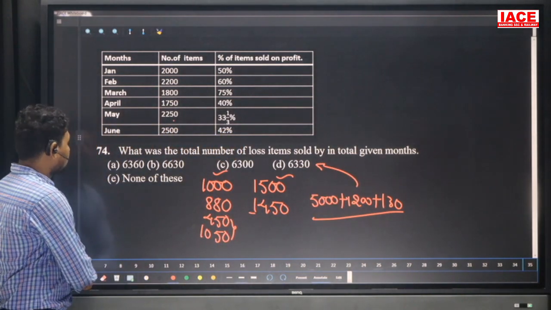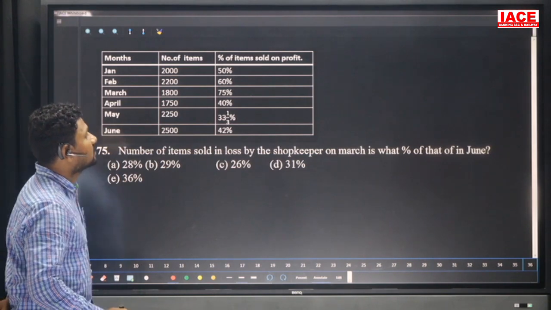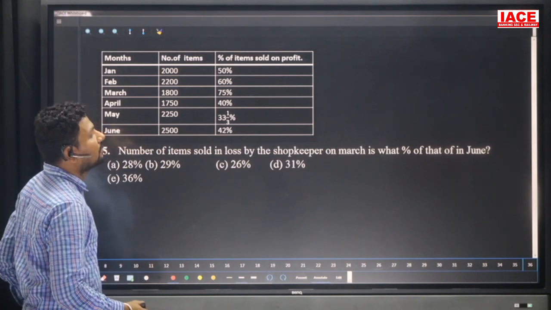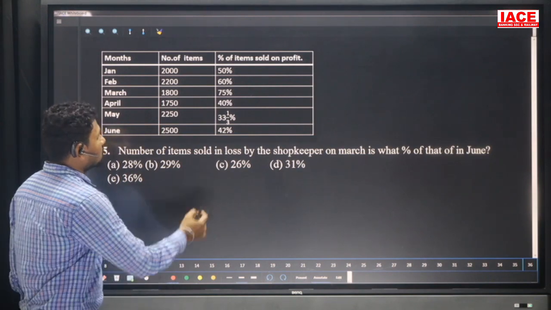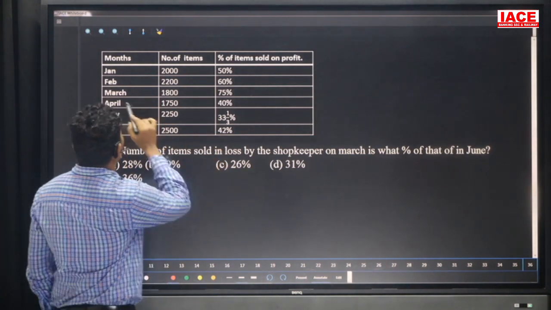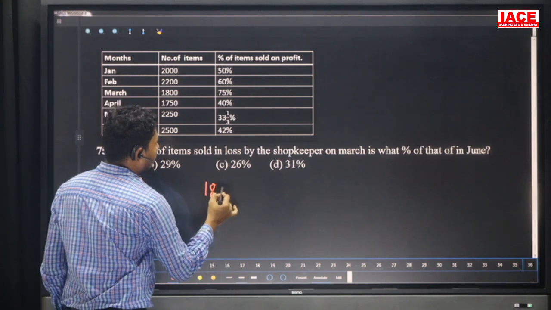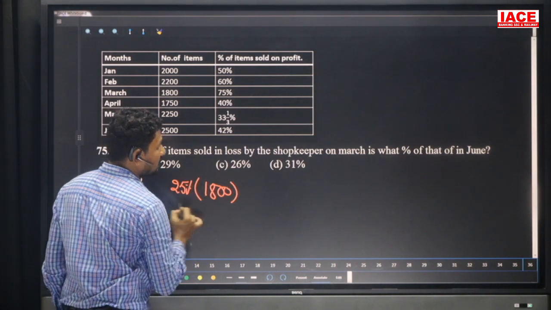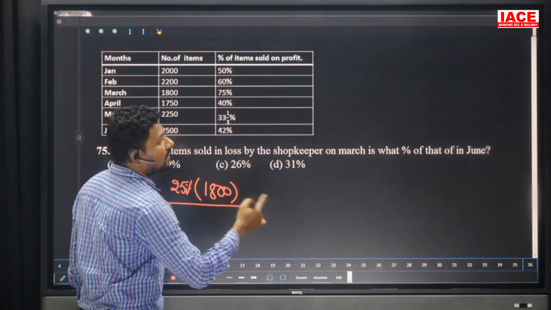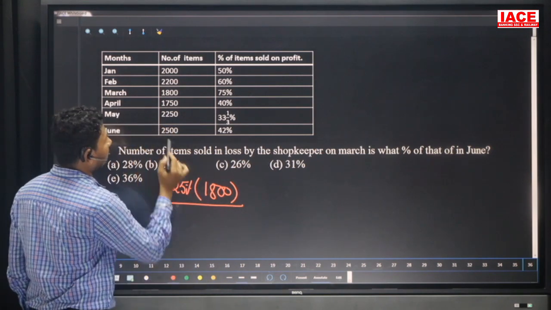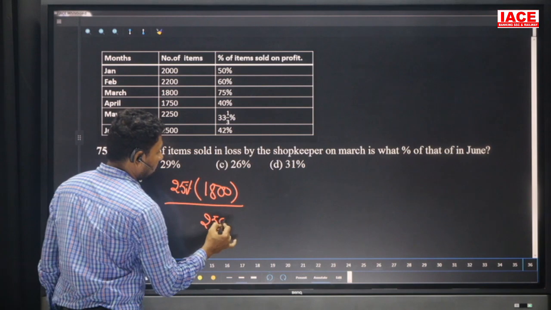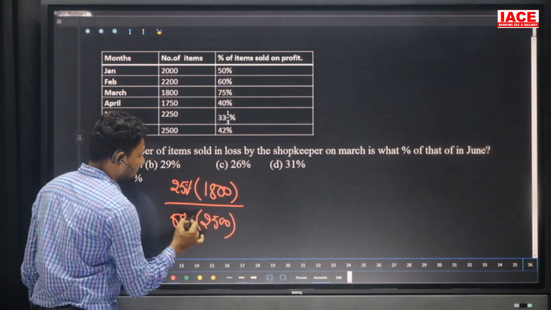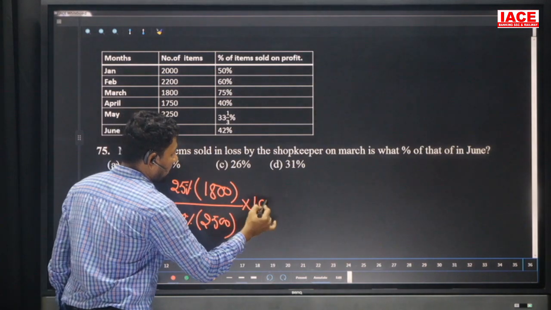Then move to the next question. The number of items sold at a loss by the shopkeeper in March is what percentage of that in June? So the loss value is required. March value is 1800. In 1800, 75 percent profit means 25 percent is loss. June value is 2500. In 2500, 42 percent profit means the remaining 58 percent is loss.